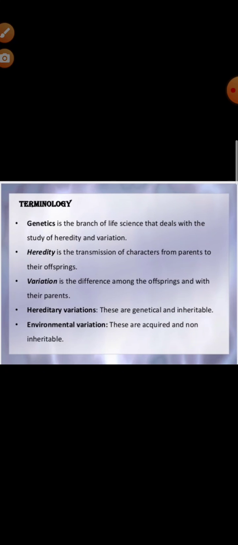Now before starting the chapter, you have to know some technical terms associated with this chapter. First, genetics. It is the branch of life science that deals with the study of heredity and variation. What is heredity? It's the transmission of characters from one parent to their offspring. What is variation? It is the difference among the offspring and with their parents. Hereditary variations are genetical and inheritable. What do you mean by environmental variations? These are acquired and non-inheritable.